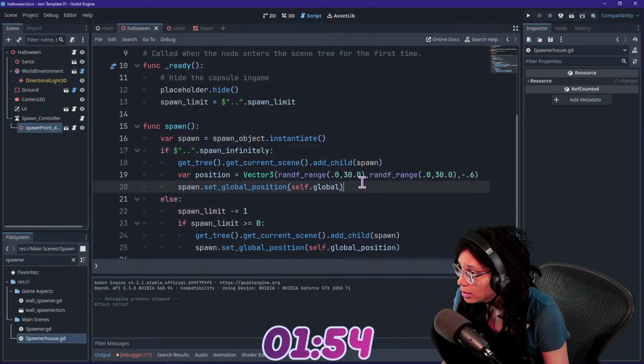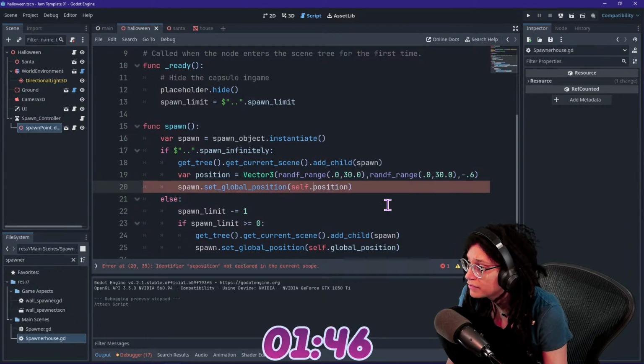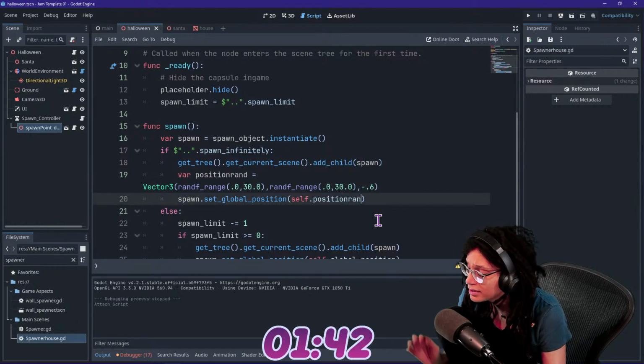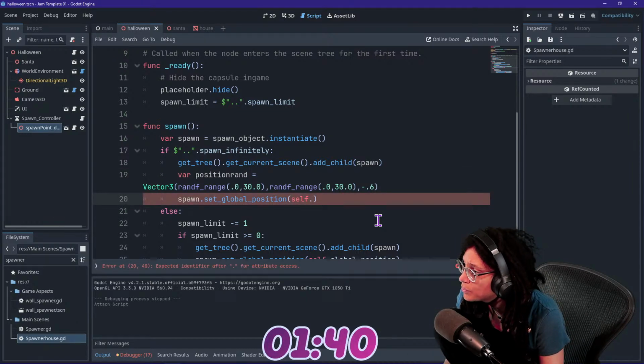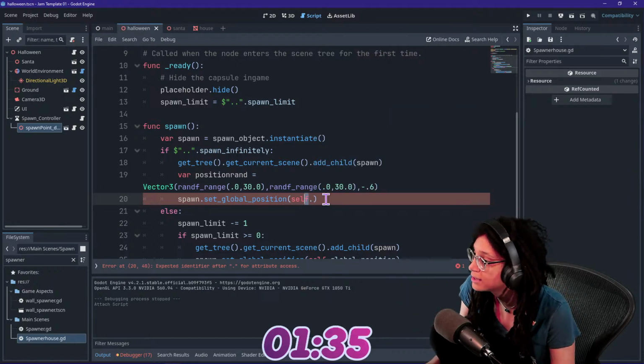Okay, cool. And then we want this to be position, but you have to change it. Position rand, self. This doesn't make any sense. Why did someone make it this way? This is ridiculous.